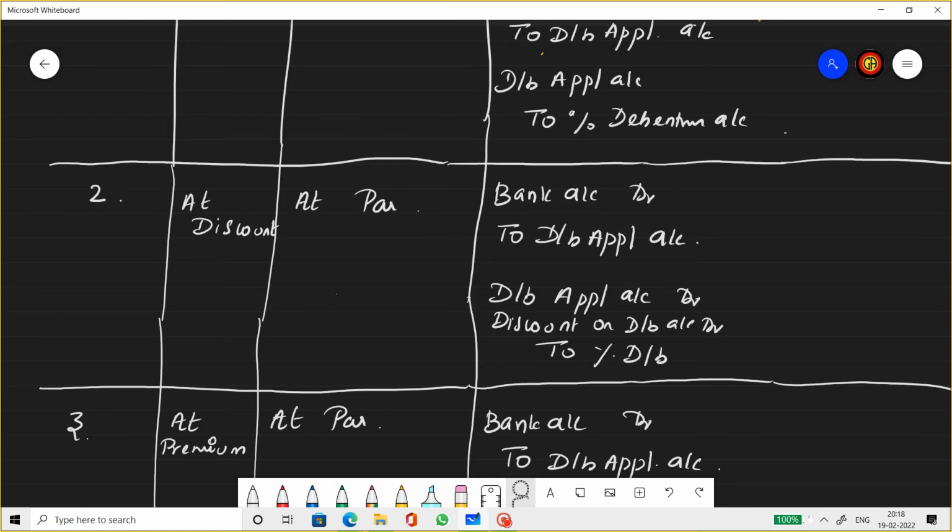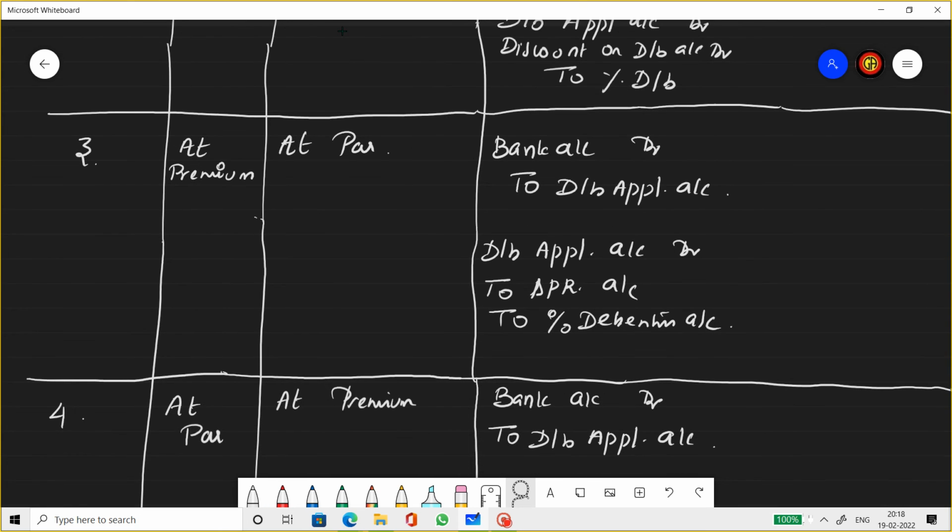Third case, when debentures are issued at premium and redeemed at par. Issued at premium, redeemed at par. So when the company obtains money from the debenture holder, they get an amount which is more than what has been displayed in the debenture certificate, but they repay at par. Naturally, it's a profit to the company. So securities premium reserve is a reserve only. So bank account debit to debenture application account; debenture application to securities premium reserve account and percentage debentures. The normal entry that we pass at the time of issue at premium.